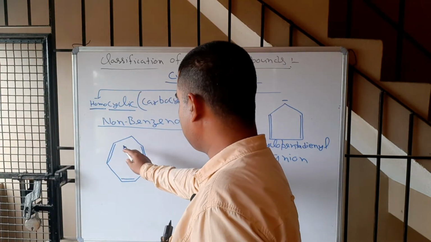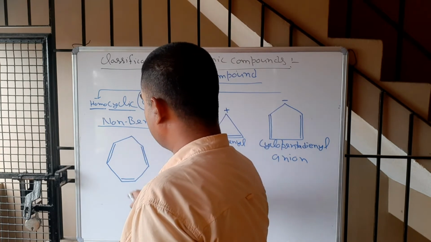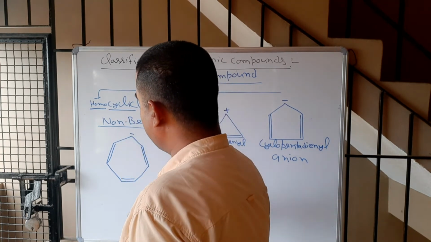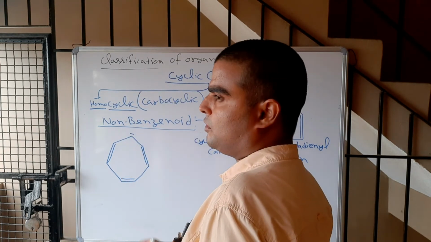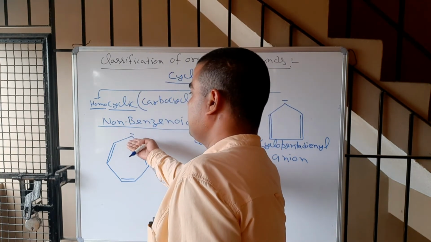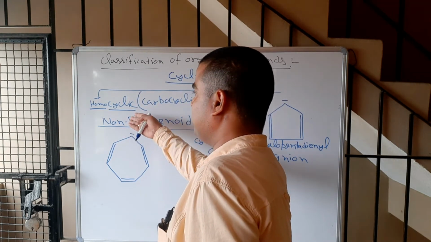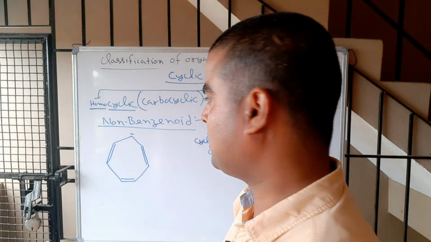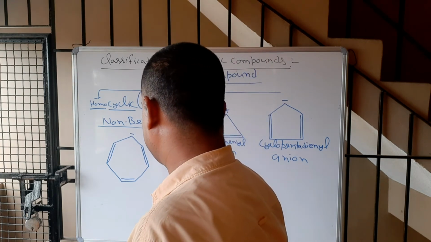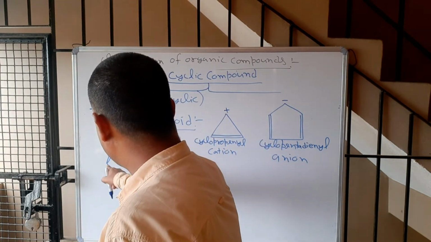In order to make complete conjugation, actually it is following the Huckel rule, but there is no complete conjugation. If I put a negative charge, there will be complete conjugation, but it will not follow the Huckel rule. And if I put the negative charge, this structure will be tilted. This top ring will be on the back side. When this top ring is on the back side, conjugation is not possible, and when conjugation is not possible, aromatic character will not be there. So I have to put a plus charge here. Now it is completely conjugated.